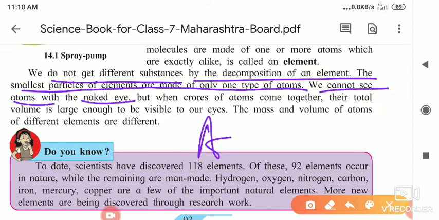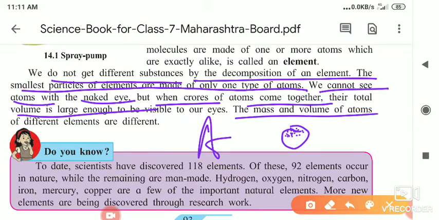But when crores of atoms come together, the total volume is large enough to be visible to us. So many are coming together and making a drop, and it becomes bigger, large enough that we can see it.